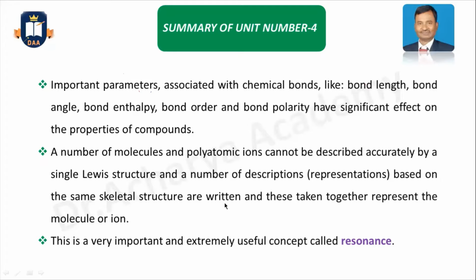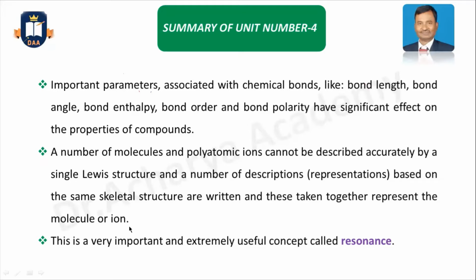The electrons move to different places in the atoms, and these skeleton structures taken together represent the molecule or ion.